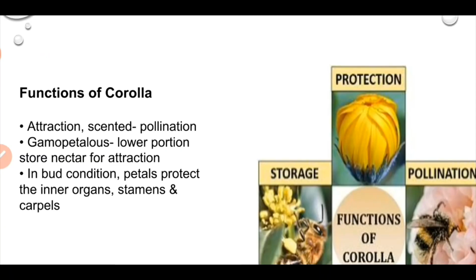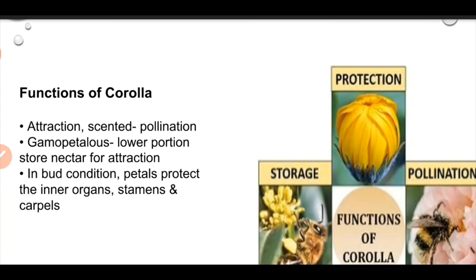Now what are the functions of corolla? It attracts insects and it is scented. So it will attract the insects. If the petals are fused in the lower portion, it will have nectar for the attraction of the insects. In the early bud condition, petals protect the inner organs like stamens and carpels.